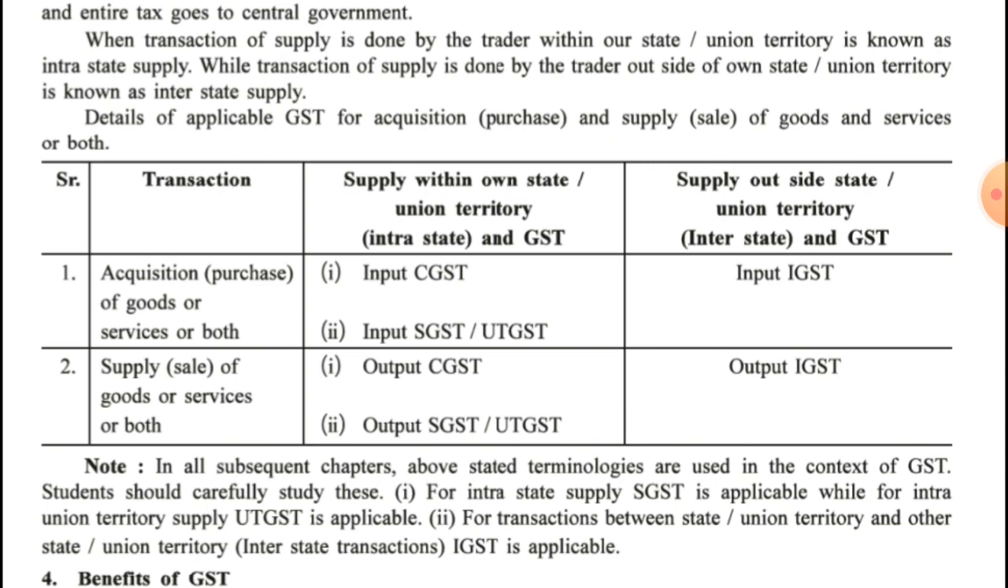These terminologies, that is input and output, CGST, SGST, UTGST, IGST, are very important because, as I have told in the starting itself, in the subsequent chapters, that is journal entries and subsidiary books, the practical sums are related to GST. So these terminologies will be applicable over there.